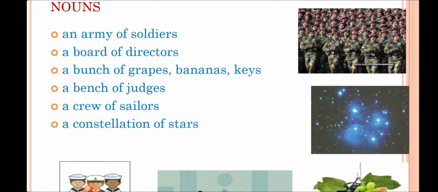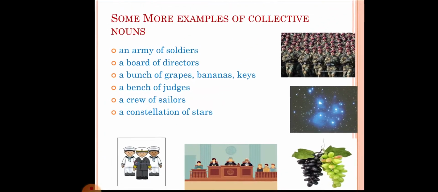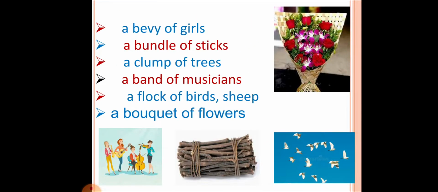You might have learned in science about constellations. A constellation is a group of stars. You might have heard about Ursa Major, and about different other constellations in the sky. So this group of stars is termed as a constellation. Let us take some more examples.